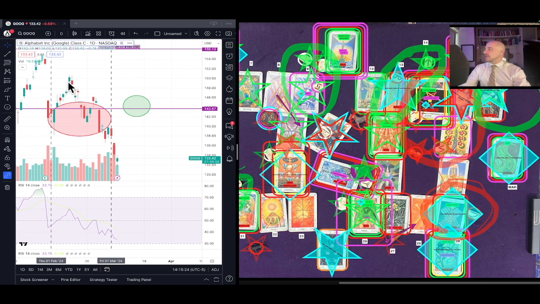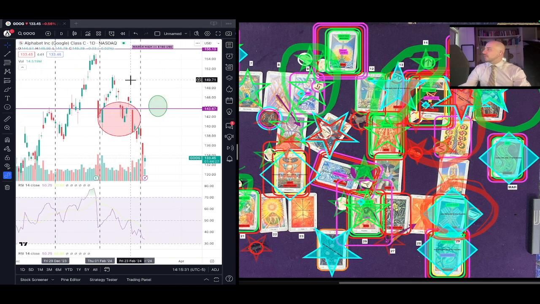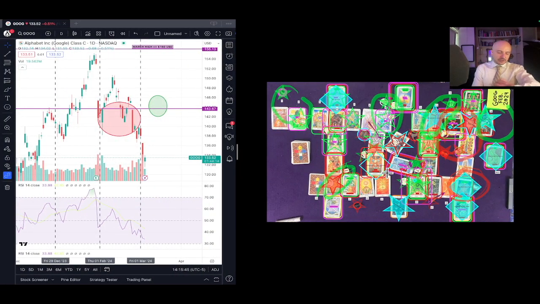The high formed at a point where we went back and forth near it. As a matter of fact, we probably see that price level again in the not too distant future, based on it being an Ace of Swords. In any case, pretty solid reading. One of the trades was off, but the majority of the trades were pretty darn solid. As long as you don't bet the house on one trade, you should do pretty well utilizing this information.